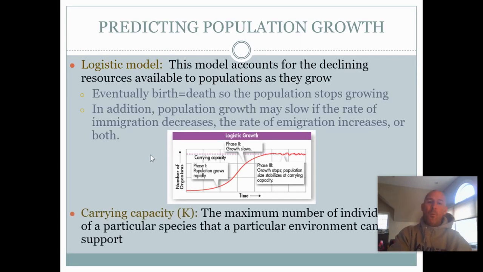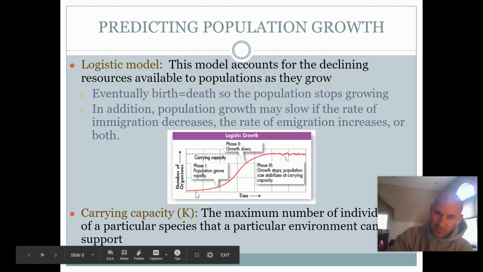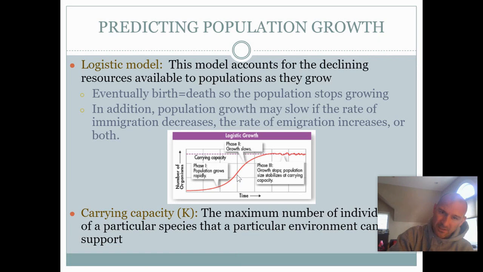So what happens as that population is undergoing exponential growth is you start to get limitations that come into play: limitations of resources, of predation, of space. Initially we see this exponential growth, but then you start to see downward pressure on the population. So it's still growing, but the curve is flattening out. The rate of growth has decreased, and now the rate of growth is kind of flat, maintaining that population.